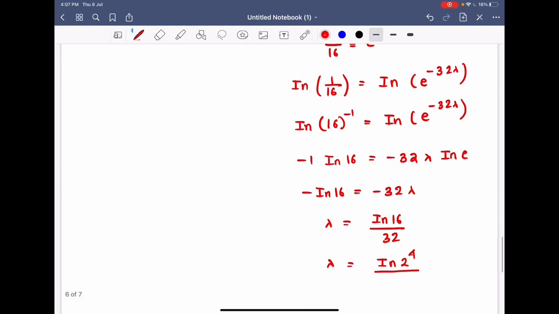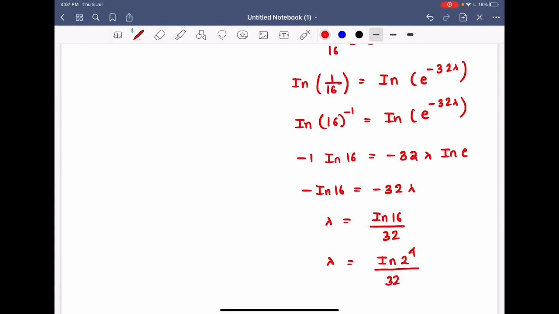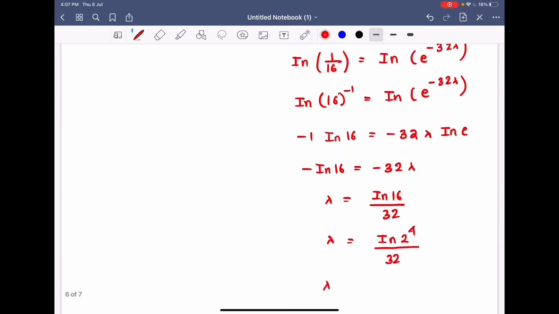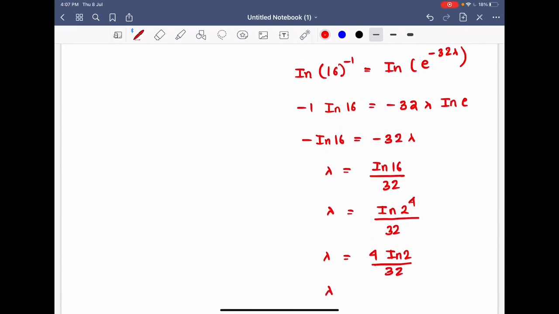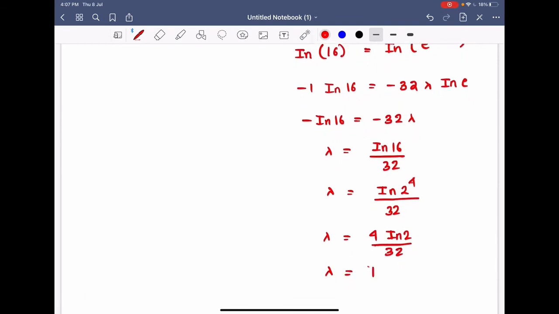right? When you raise 2 to the power 4 we get 16. So 4 comes out, log property. So this is equal to 4 ln 2 divided by 32. So from here lambda comes out to be how much? It comes out to be ln 2 by 8.